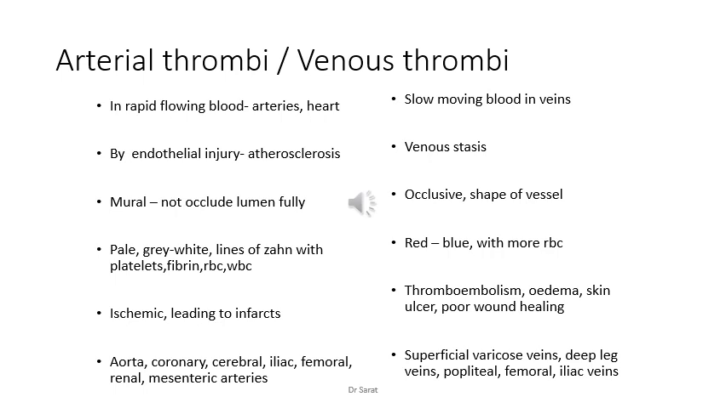Then arterial thrombi are commonly seen in the aorta, coronary, cerebral, iliac, femoral, renal, and mesenteric arteries. Whereas venous thrombi are seen in superficial varicose veins, deep leg veins, that is deep vein thrombosis, popliteal, femoral, and iliac veins, etc. Also, vessels of the upper limb.